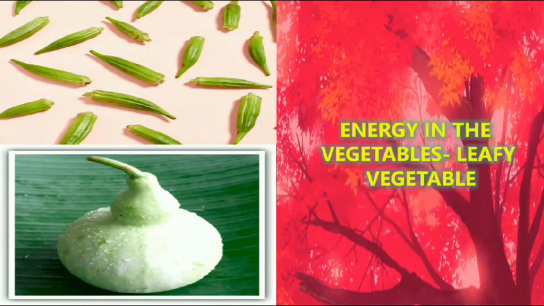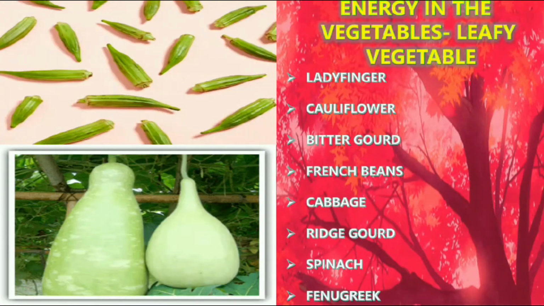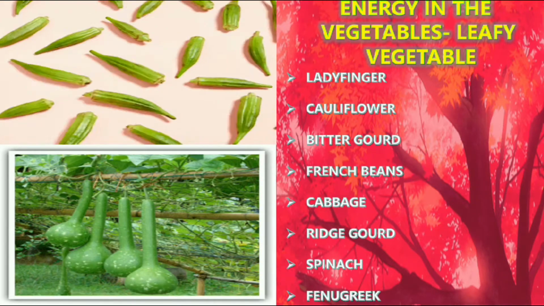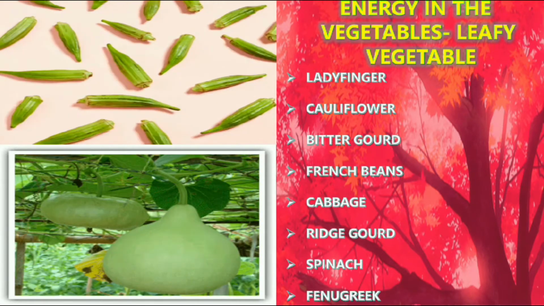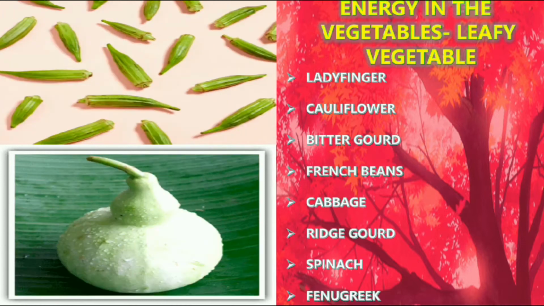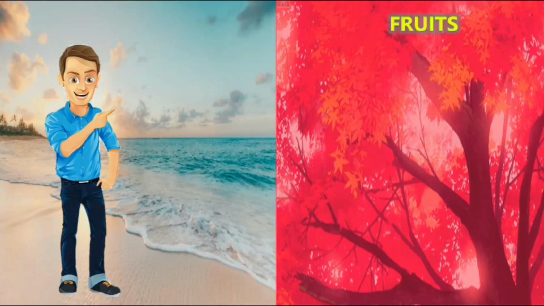Next, energy in the vegetables. Leafy vegetables: ladyfinger, cauliflower, bitter gourd, French beans, cabbage, ridged gourd, spinach, fenugreek. So these are the leafy vegetables.